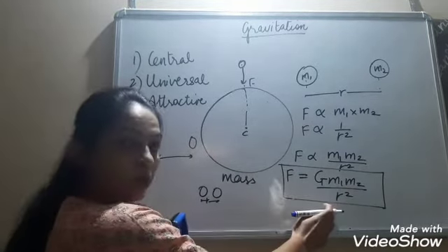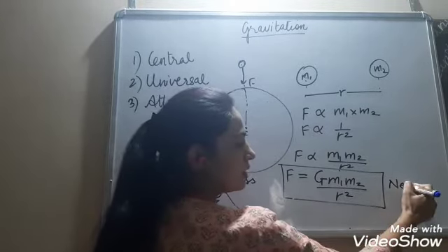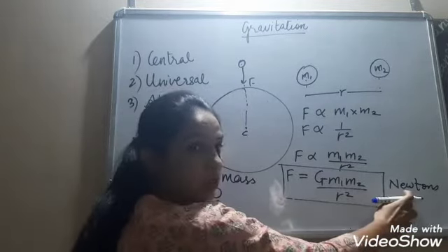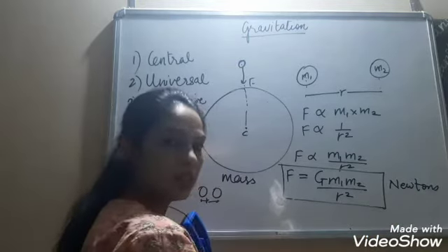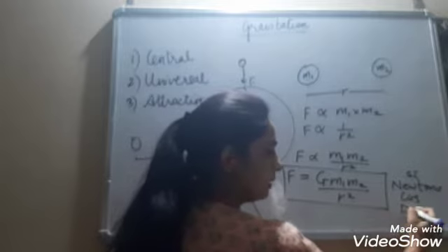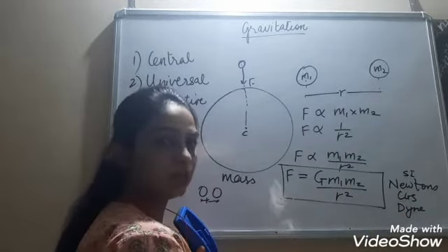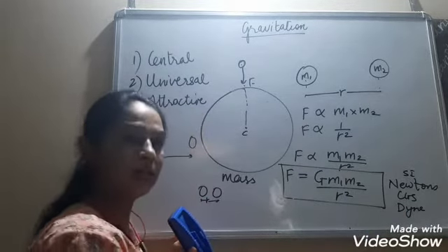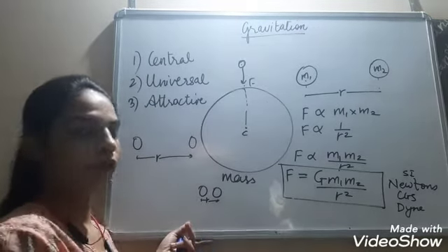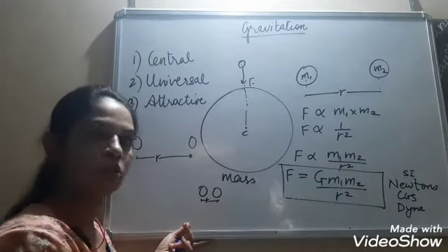What will be the unit of the force? Obviously, force has the unit newtons. So, this whole thing will have the SI unit, Newton. What will be the CGS unit? CGS unit will be dyne. And we've already learned the relationship between Newton and dyne, how many dyne is how much Newton. Now let's look at the unit for G.